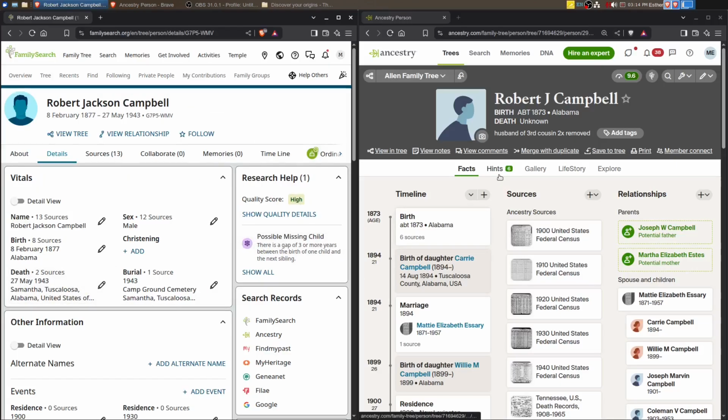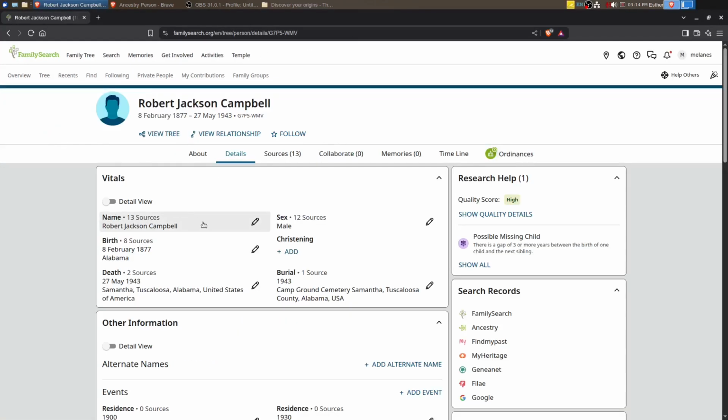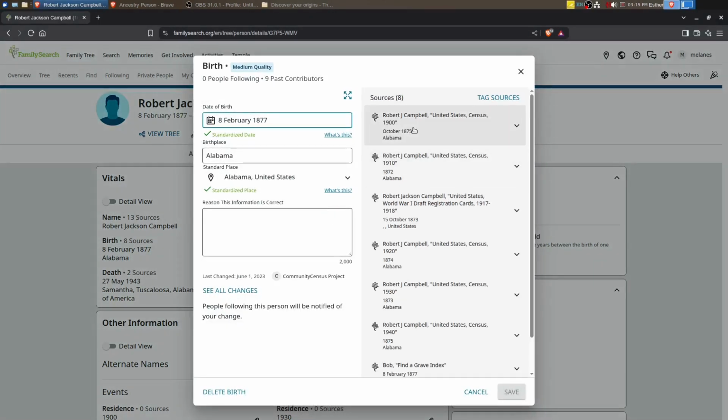I've got 6 record hints here, but let's expand the Family Search page and take a closer look at what we have here. So we've got a birth on the 8th of February, 1877. Let's just look and see. Okay, his birth seems to vary quite a bit.